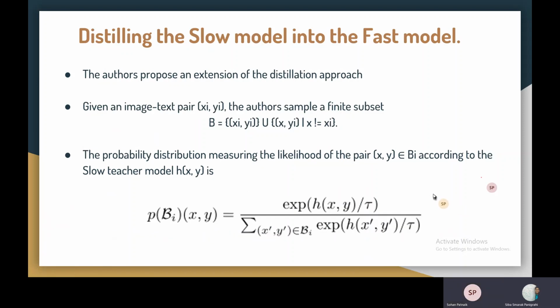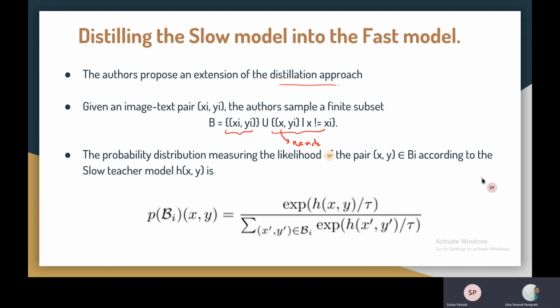Okay, so the knowledge distillation basically works in the classification task, but here the authors extended the distillation approach, and for that reason they created or sampled a finite subset of image text pairs. Let's say we have an image text pair, and keeping that particular text, the authors sampled some random images, and that became the negative thing.